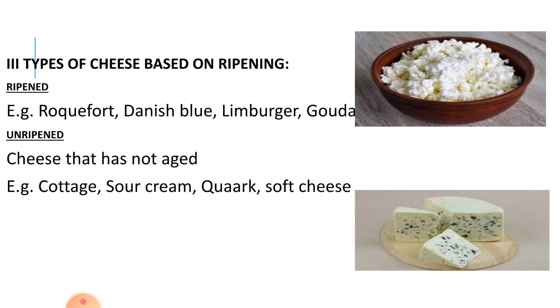The third type of cheese is based on ripening. If ripening is followed in the process of production of cheese, it is known as ripened cheese. Example: Roquefort, Danish Blue, Limburger, and Gouda cheese. Sometimes cheese is not ripened. The cheese that does not age is known as unripened cheese. Example: cottage cheese, sour cream cheese, quark, and soft cheese.